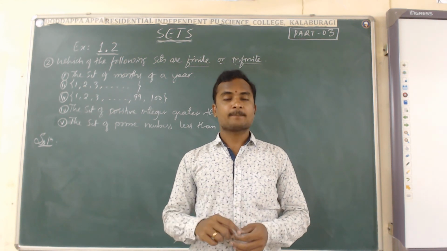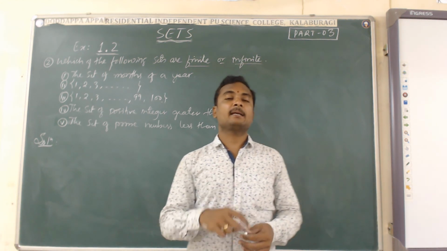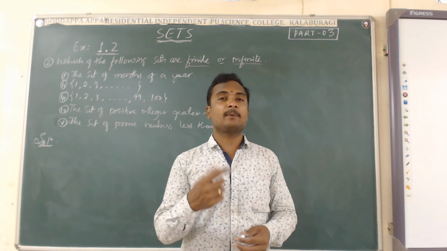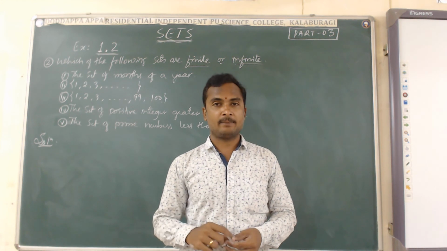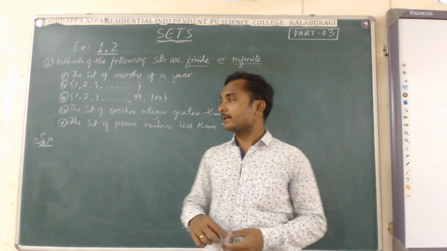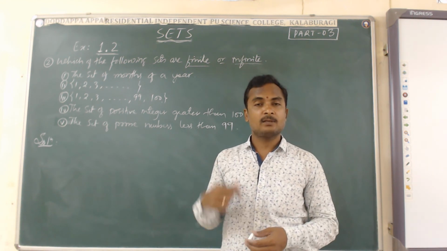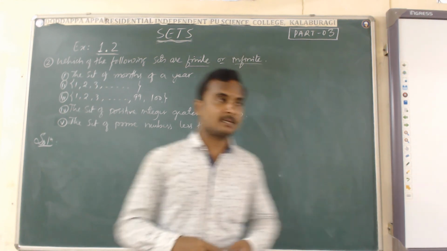And in another way, if a set contains an indefinite number of elements, infinite number of elements, uncountable number of elements, then the set is called an infinite set. In these 5 examples, we have to decide which of them are finite and which are infinite. Look at the first example.